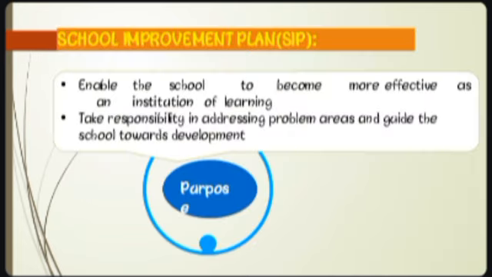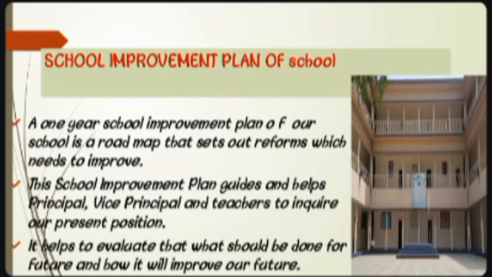Next, the purpose. The plan enables the school to become more effective as an institution of learning, take responsibility in addressing the problem areas, and guide the school towards development. Our one year school improvement plan is a roadmap that sets out reforms the school needs. It guides and helps the principal, vice principal and teachers to inquire about the present position. It helps evaluate what should be done further and how it will improve our